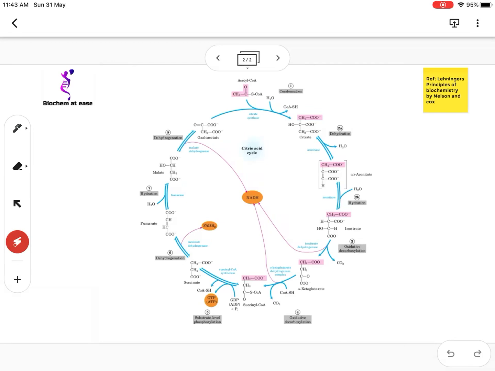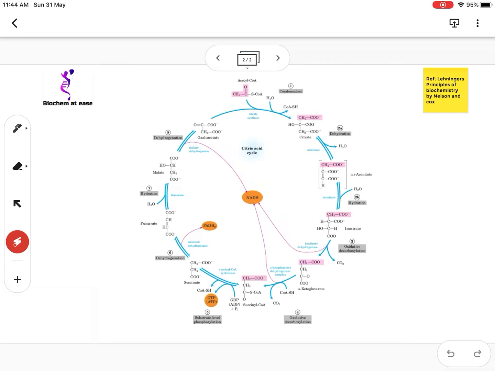This citrate synthesis is catalyzed by enzyme citrate synthase. This is the first reaction of TCA cycle and it is an irreversible reaction. This reaction is followed by a dehydration reaction where a water molecule from citrate is removed, forming cis-aconitate, and this reaction is catalyzed by aconitase enzyme. Cis-aconitate is a short-lived product which is immediately hydrated to isocitrate by the same enzyme, that is aconitase.